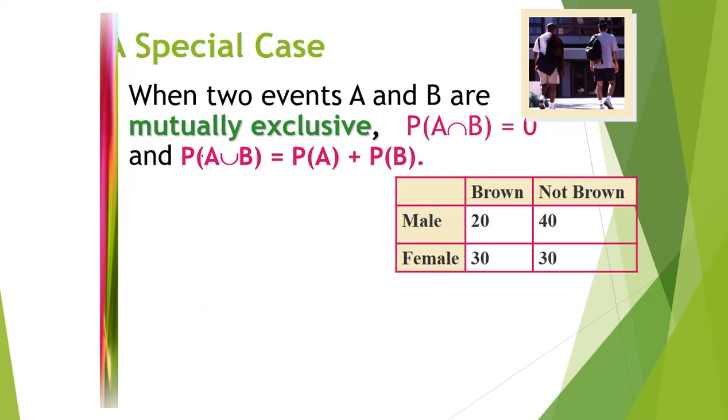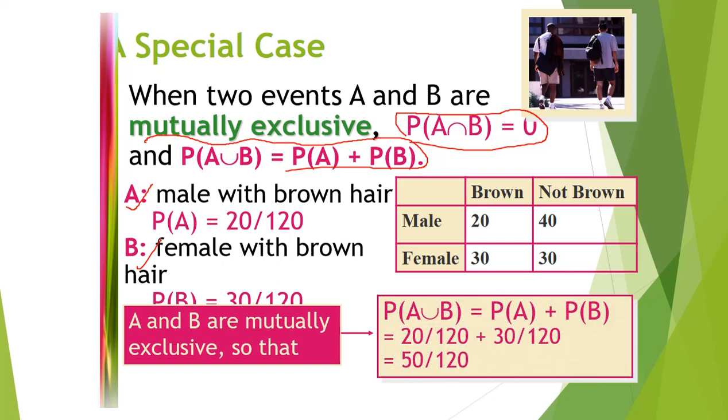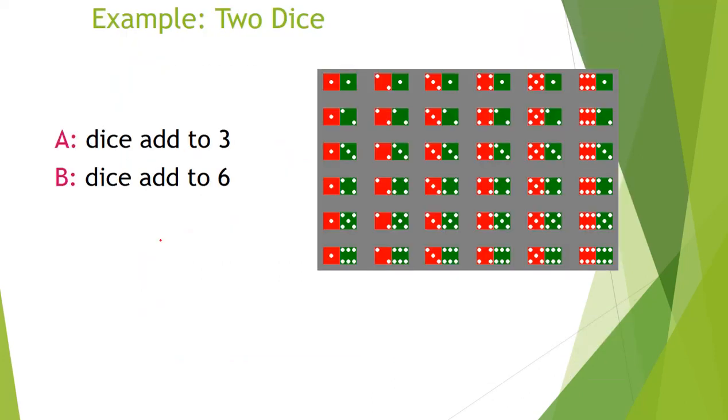When the two events A and B are mutually exclusive, then A intersection B is 0. If A intersection B is 0, then we get only probability of A plus probability of B. Same problem we discussed before, here we do not get the A intersection B value. Here I am taking A as male with brown hair, female with brown hair. So 20, 30 by 120. Since mutually exclusive, intersection is 0, then I got 50 by 120.